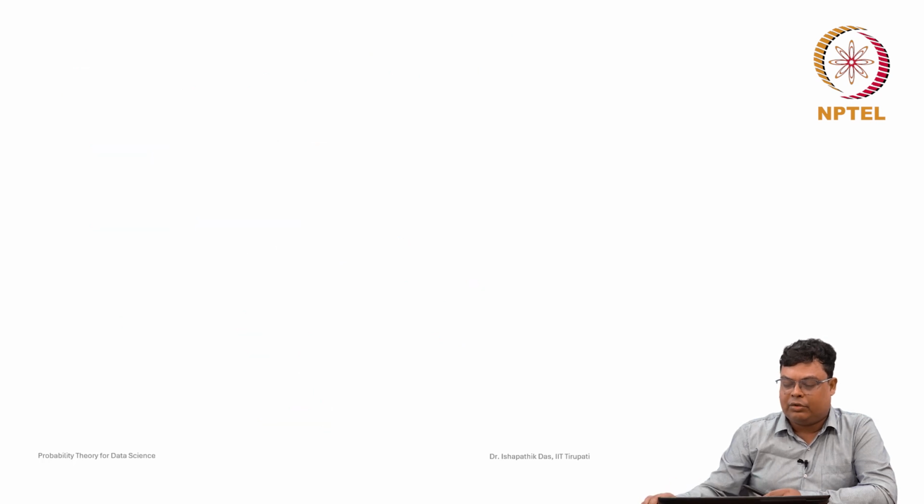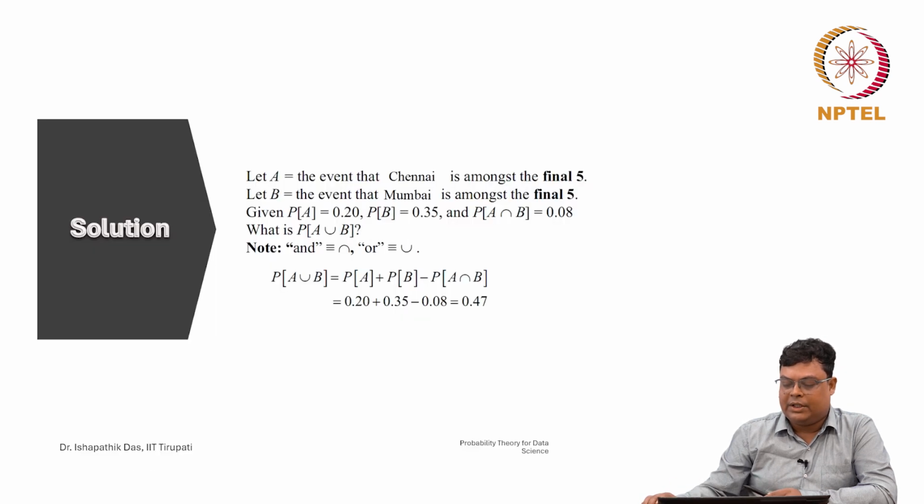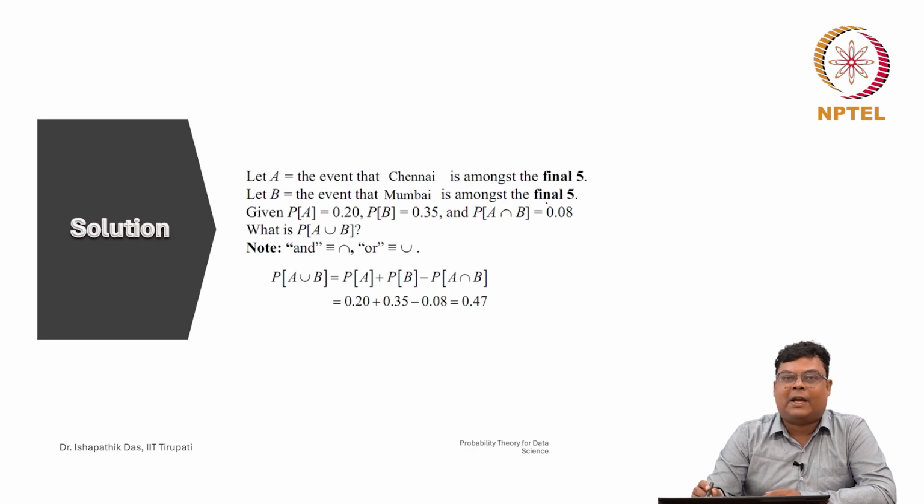You can find this solution here as well. A is the event that Chennai is amongst the final 5, let B be the event that Mumbai is amongst the final 5, and the given probability of A is 0.2, and of B is 0.35. Already we have done all this. The question is to find the probability of A union B, since "and" means intersection, and "or" means union.